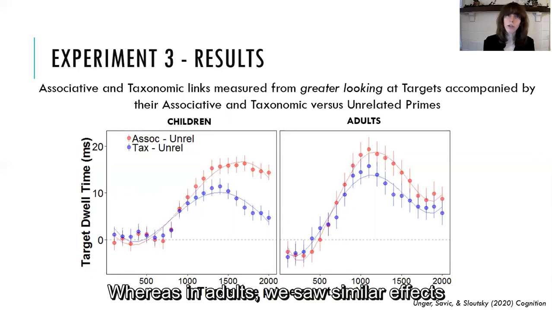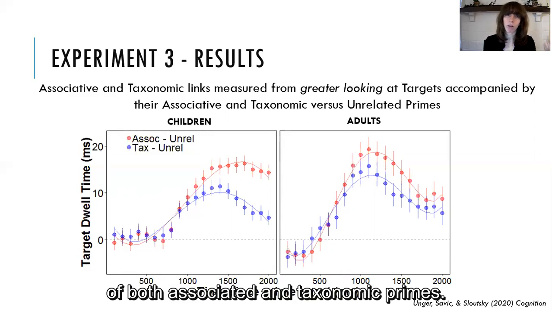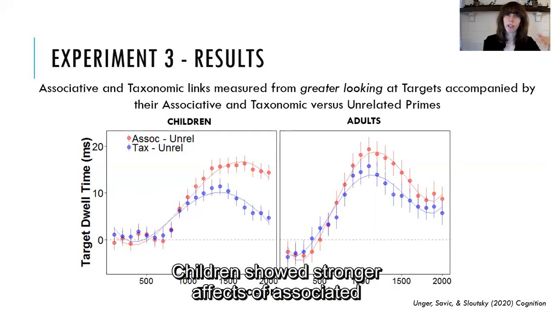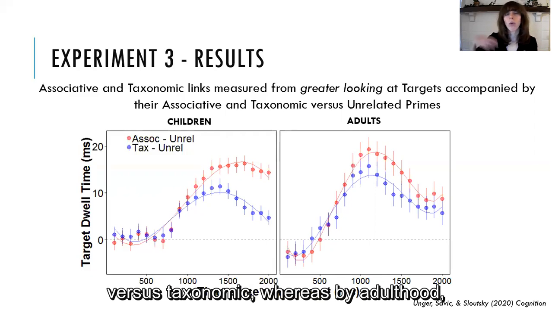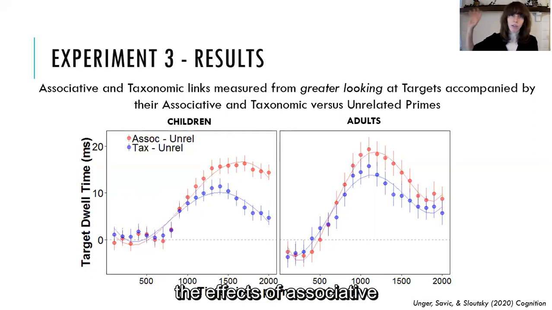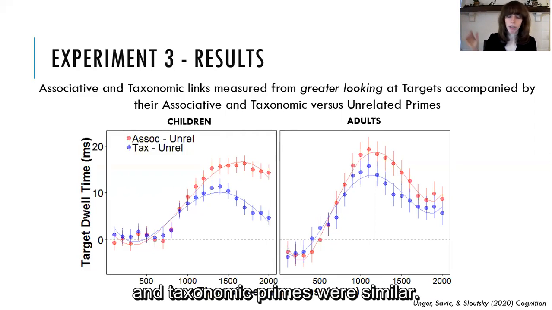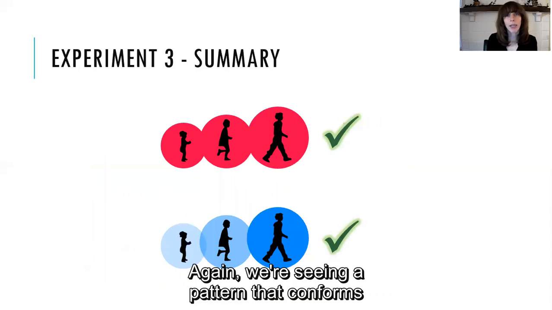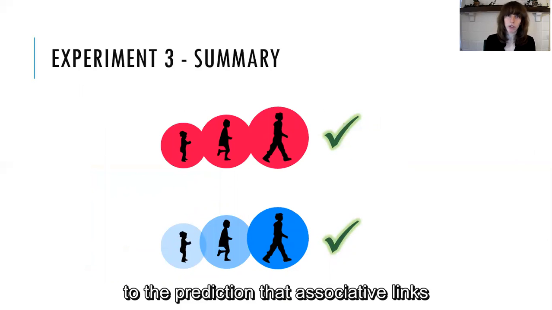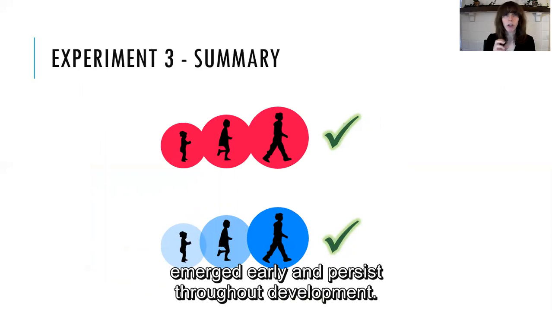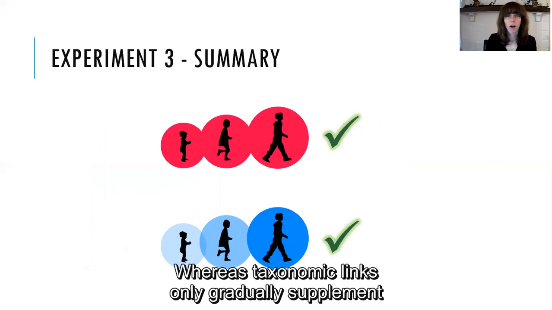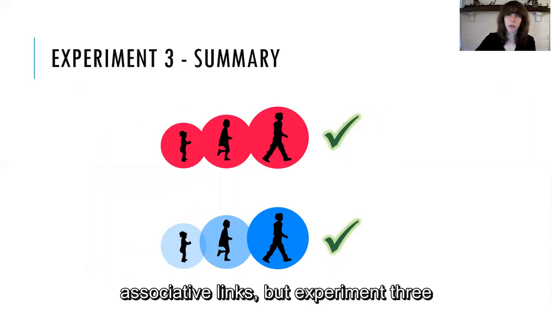Whereas in adults, we saw similar effects of both associative and taxonomic primes. So children showed stronger effects of associative versus taxonomic, whereas by adulthood, the effects of associative and taxonomic primes were similar. So again, we're seeing a pattern that conforms to the prediction that associative links emerge early and persist throughout development, whereas taxonomic links only gradually supplement associative links.